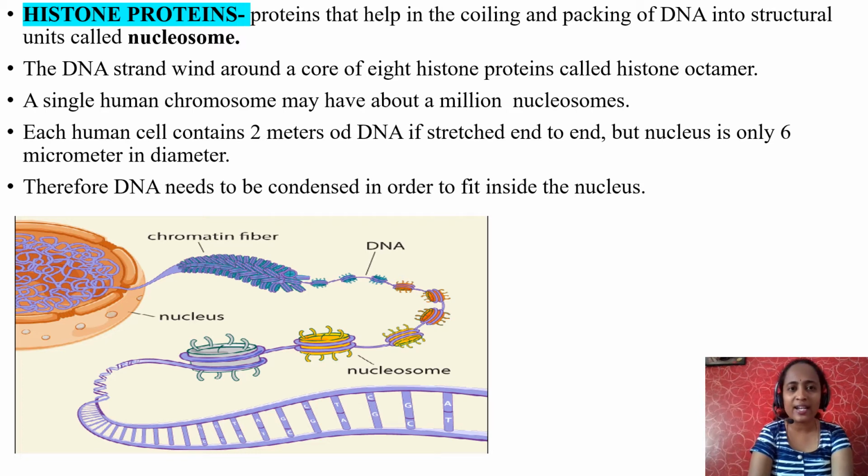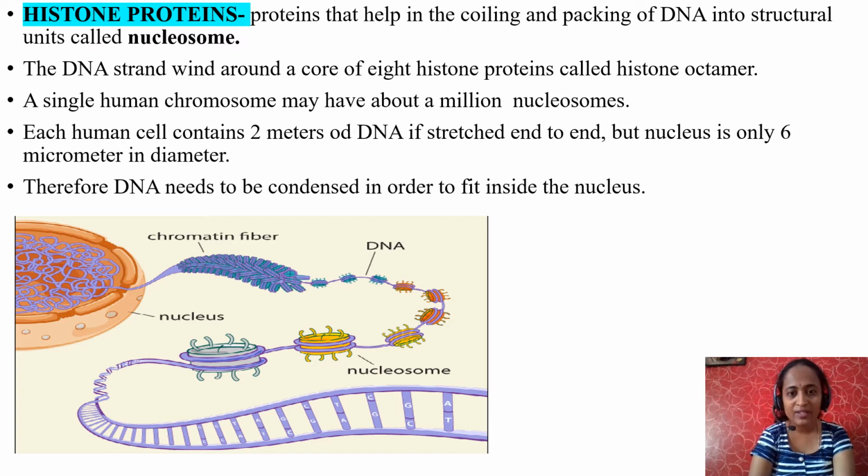Each human cell contains 2 meters of DNA if stretched end to end, but the nucleus is only 6 micrometers in diameter. How does this 2 meters of DNA fit within a 6 micrometer nucleus? The DNA should be condensed. How will it condense? By winding around the histone proteins, forming nucleosomes. Can you see the structure? Therefore, the DNA needs to be condensed in order to fit inside the nucleus.